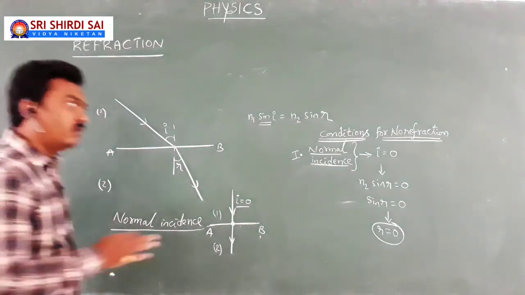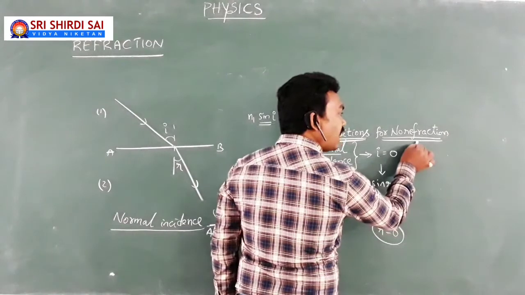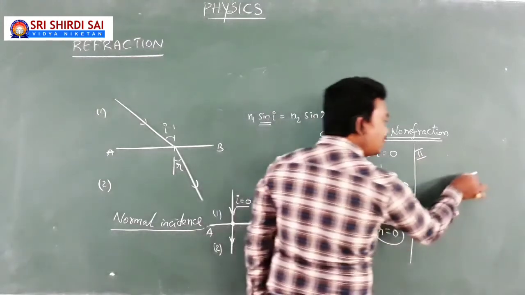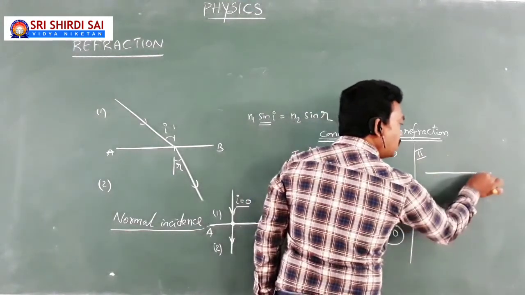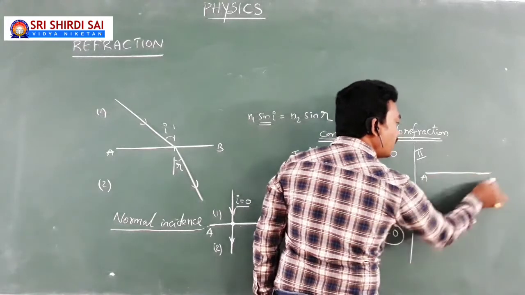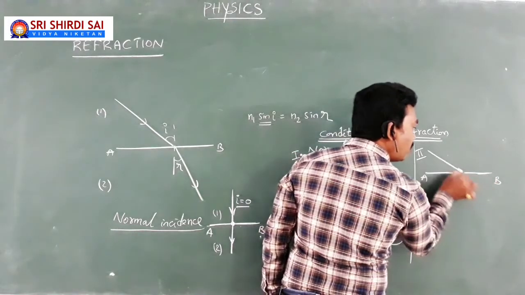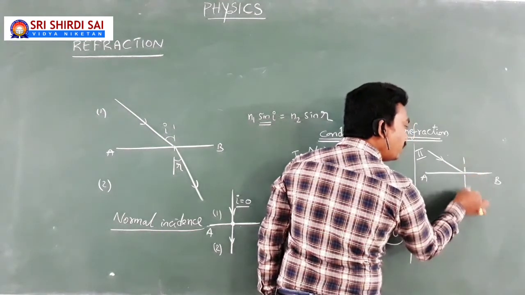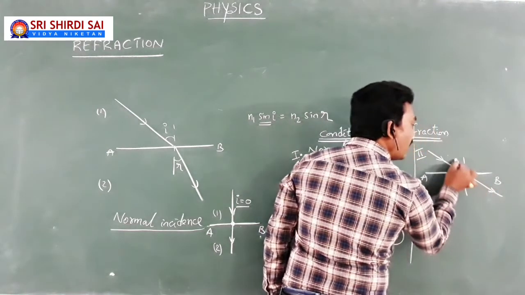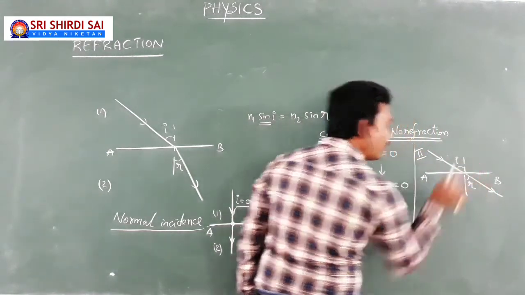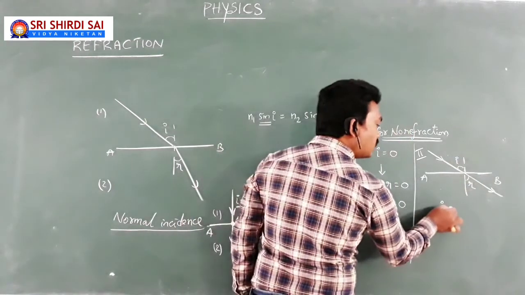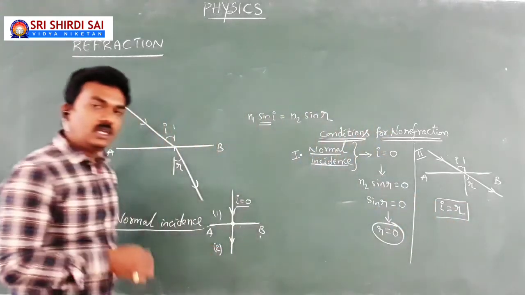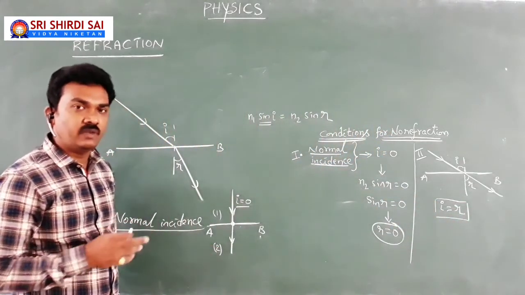At the same time, the second point we come across is this: apart from normal incidence, if you are expecting your light to go straight without any deviation, look at this diagram, then the angle of incidence should be equal to the angle of refraction, meaning i equals r. In the case of normal incidence, the light ray goes without any refraction.